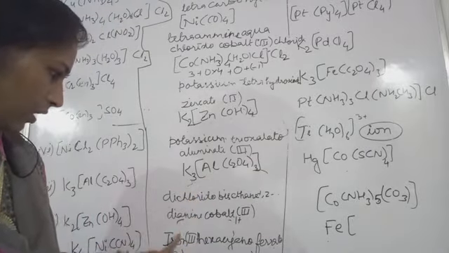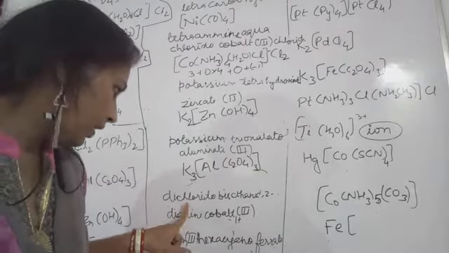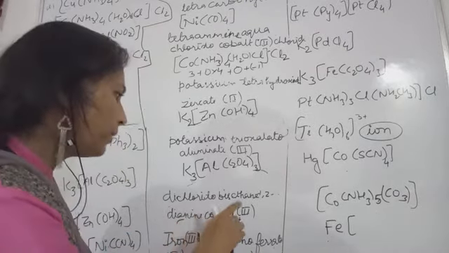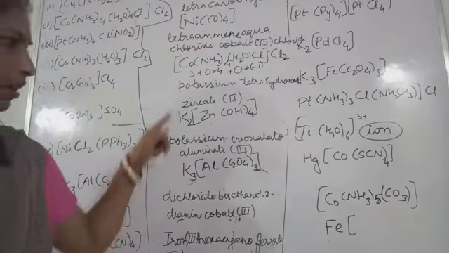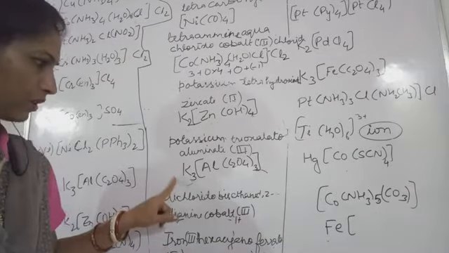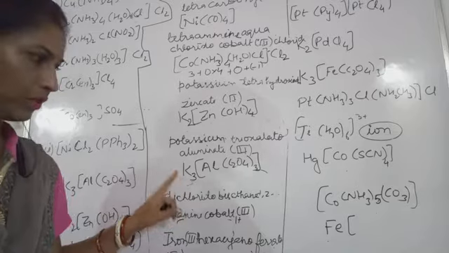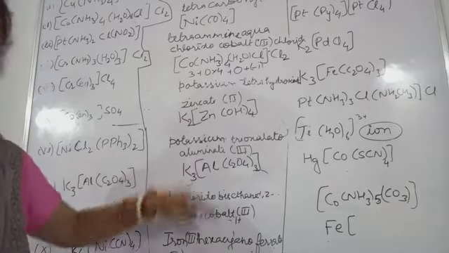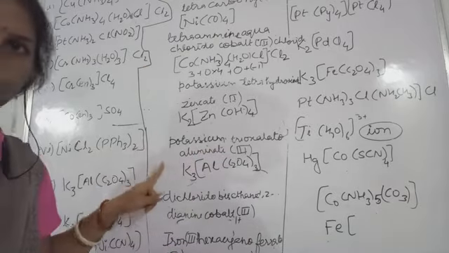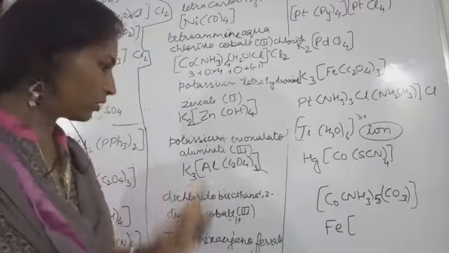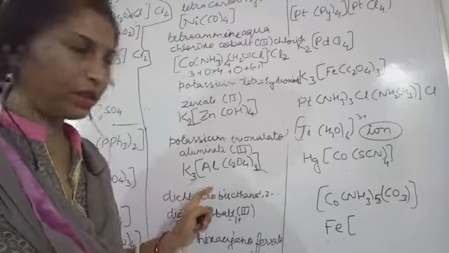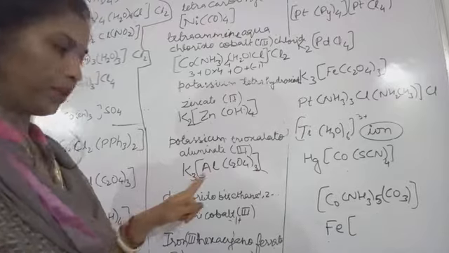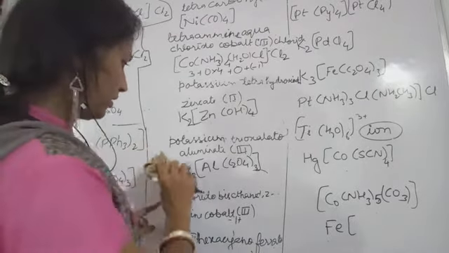Now next is, in this case, dichlorido bis. I hope you understood this one. So shall I rub this? Because these two you won't be able to see clearly. So I'll write here. I hope you noted down and understood all the names, how we have given them. You can rewind it also if you missed it. Then next, see here.